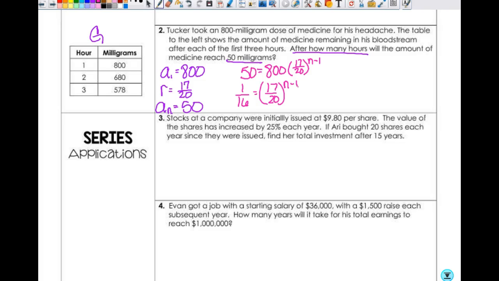Log, because you have to get that out of the exponent. So log of 1 over 16 equals n minus 1 in parentheses times the log of 17 over 20. Which would then mean that the log of 1/16 over the log of 17 over 20 is equal to n minus 1. So do that. Use your fraction and fraction thing. It'll turn out beautifully.